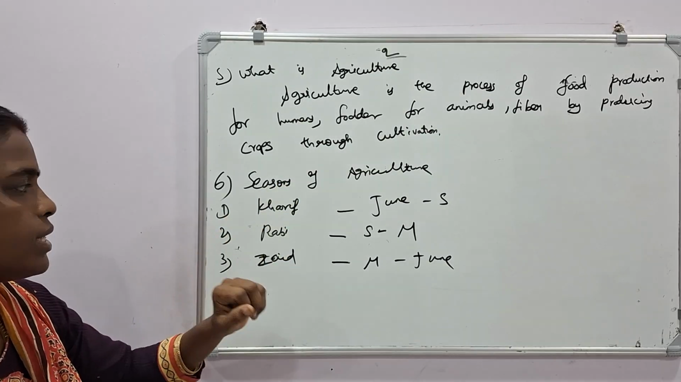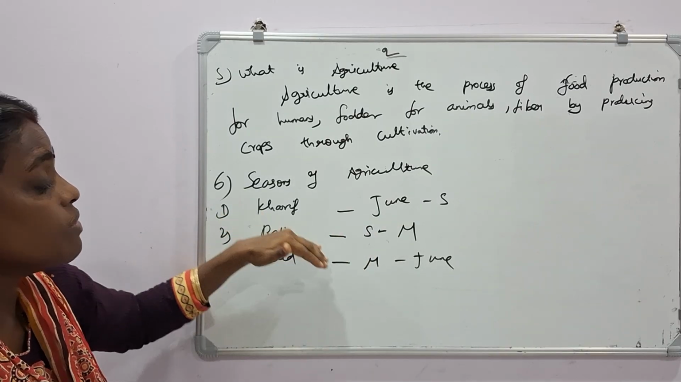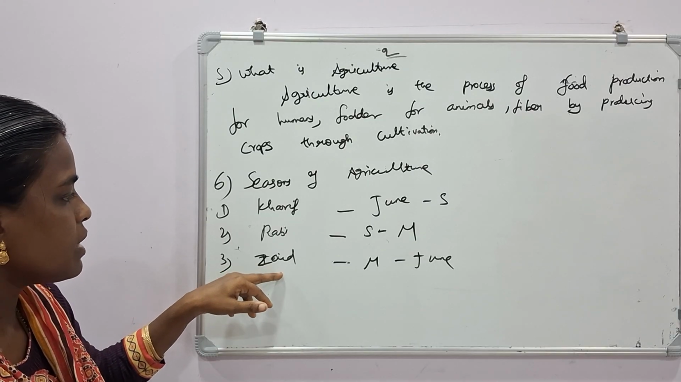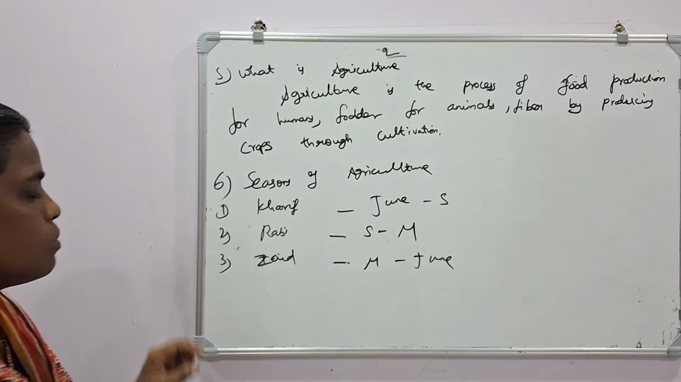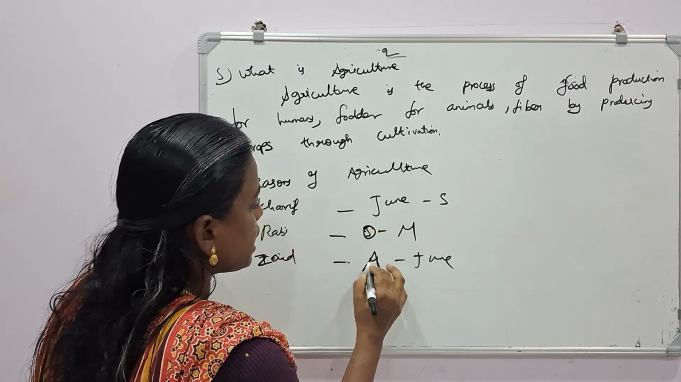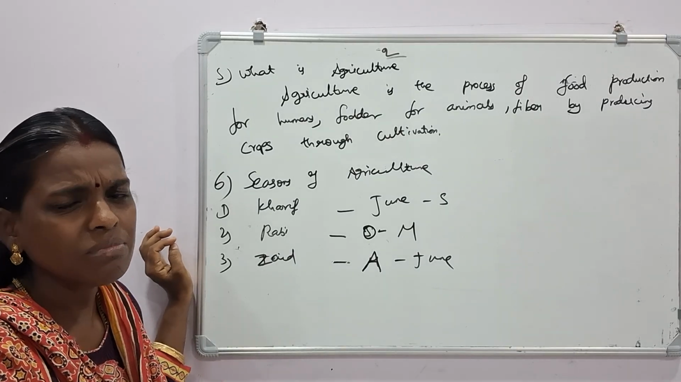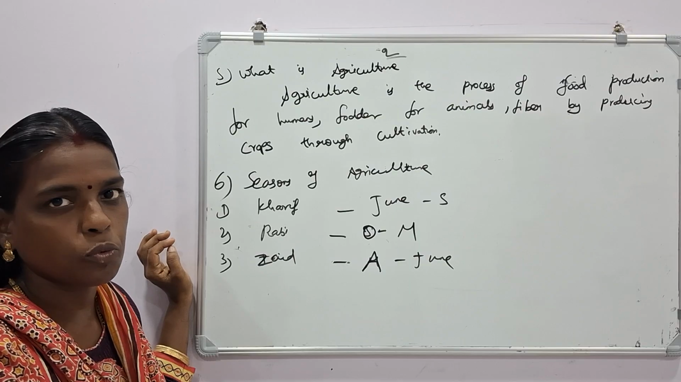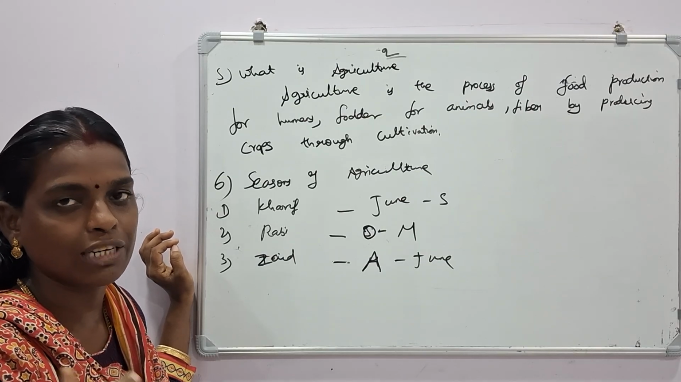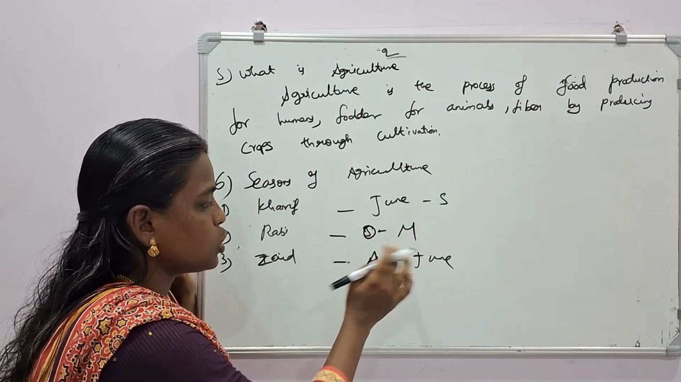The seasons of agriculture in India are: Kharif season, between June and September; Rabi season, between September and March; Zaid season, between March and June. Not September but October, and not March but April. That is the way I memorize that answer. Kharif, Rabi, Zaid, you won't forget. But remember the months in which that cultivation happens: June to September, October to March, April to June.